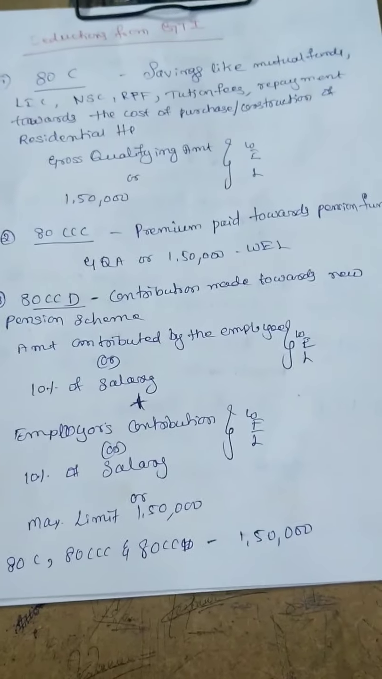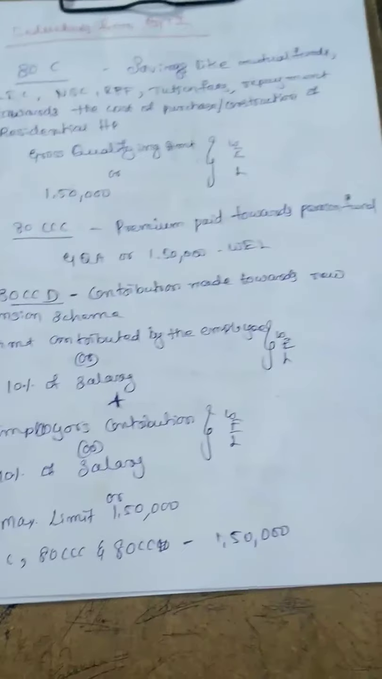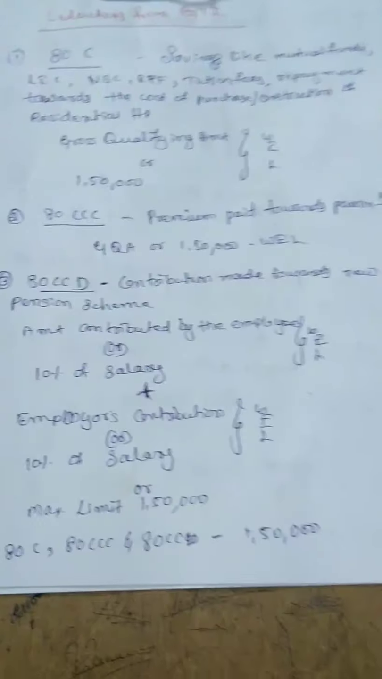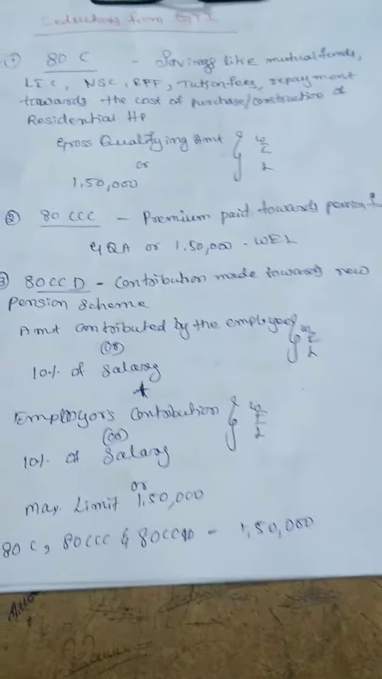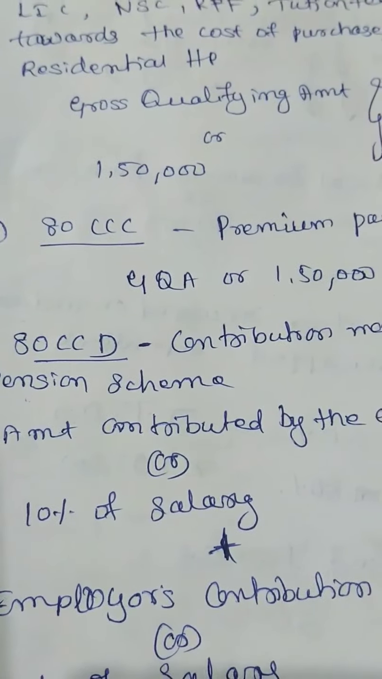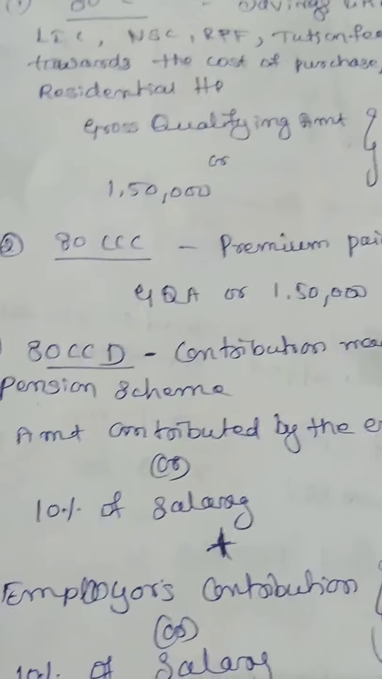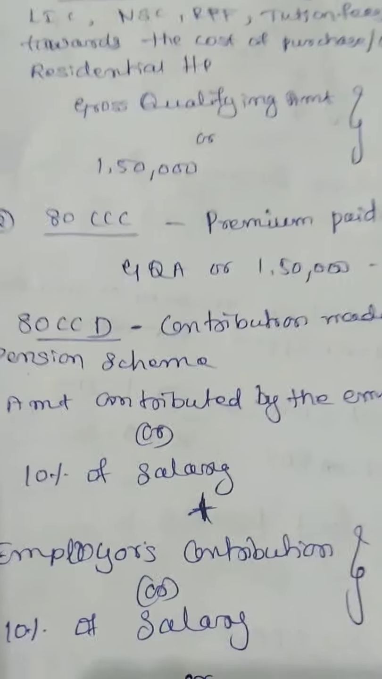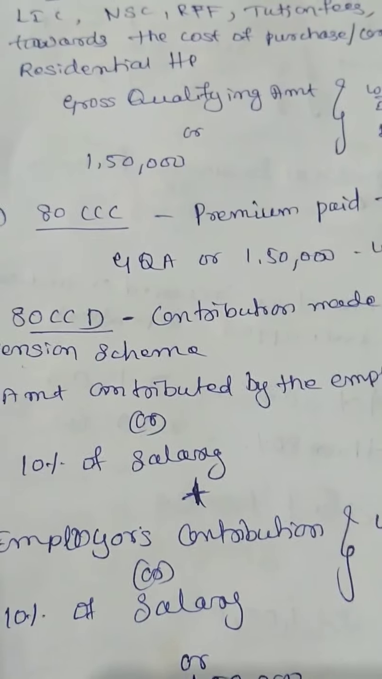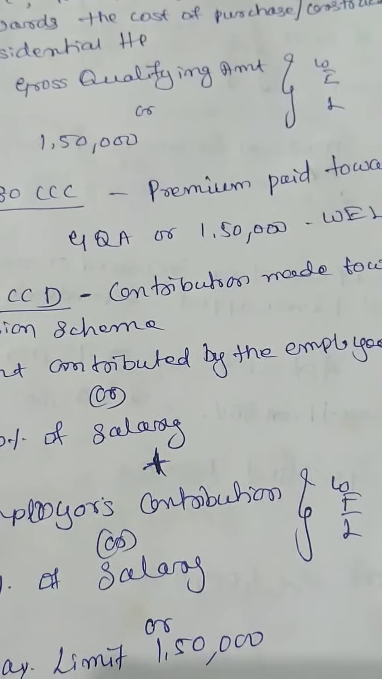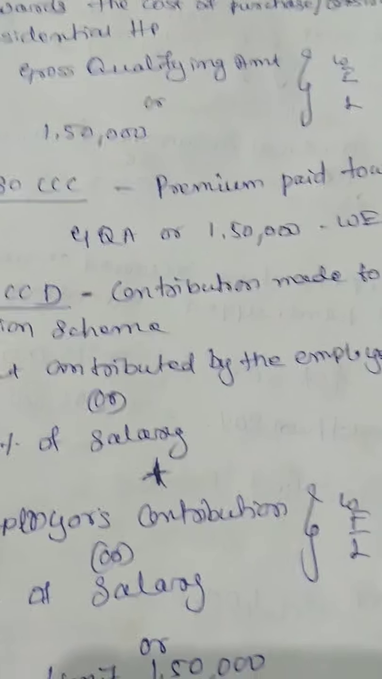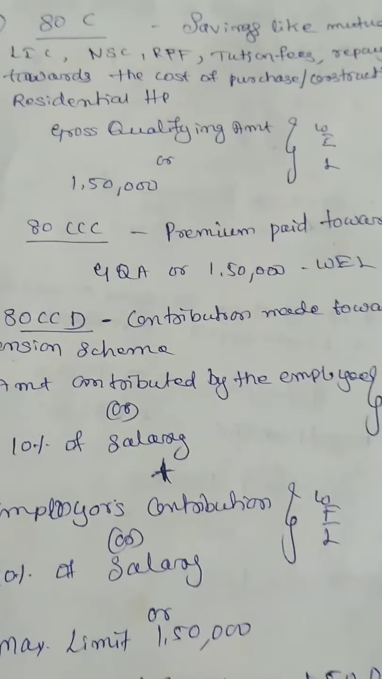So for 80C, the main thing you need to remember is savings. Whatever savings you are making, you can get deductions under section 80C, like if you are investing in mutual funds, or purchasing a life insurance premium, or investing in national savings certificate, or contributing to recognized provident fund, or paying tuition fees of your dependents like your children. If you are paying tuition fees for your children, it comes under 80C deductions.